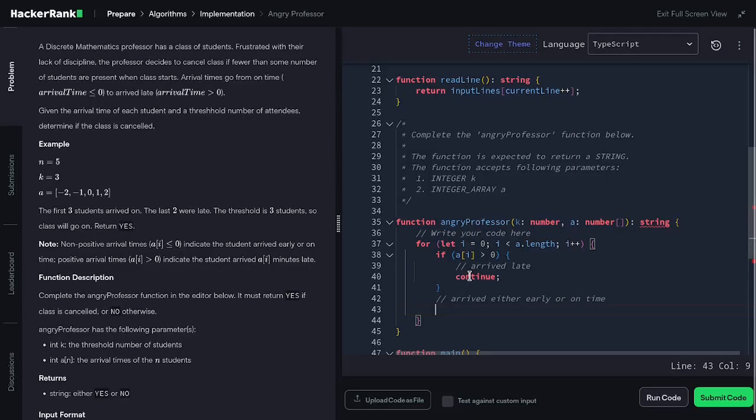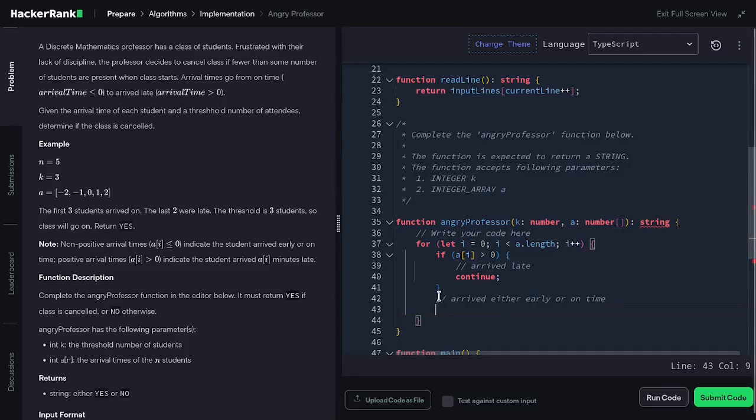And then if the student arrives late, which is above 0, above the on time, then of course we use the continue statement, and the next statement after the continue will be skipped. If we write our code below the arrive either early or on time, then it will be skipped, and the continue will continue to the next iteration of the student array of the arrival time.